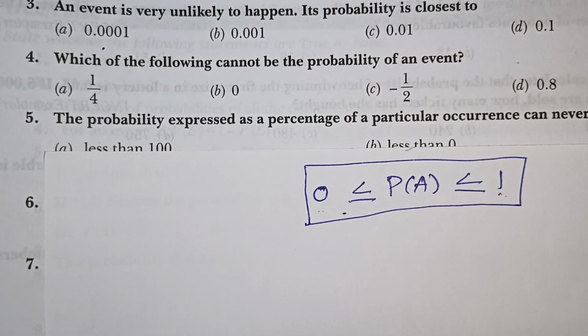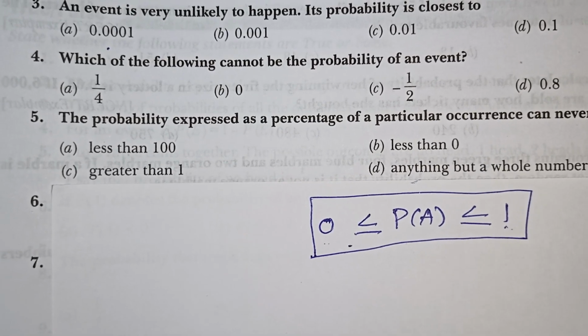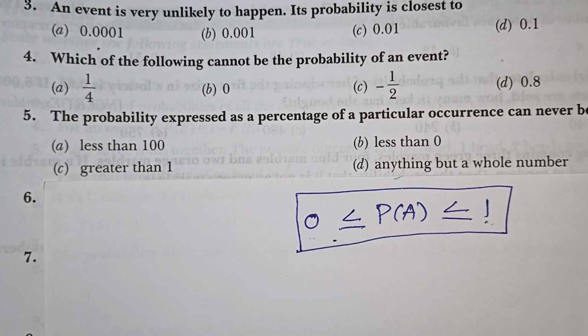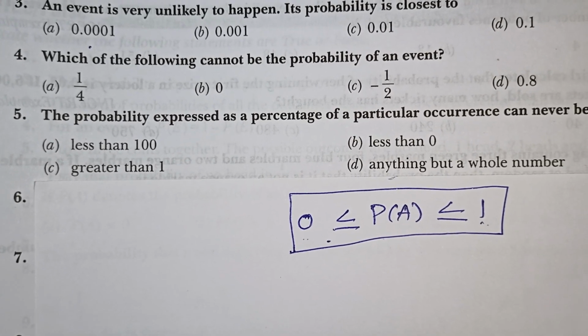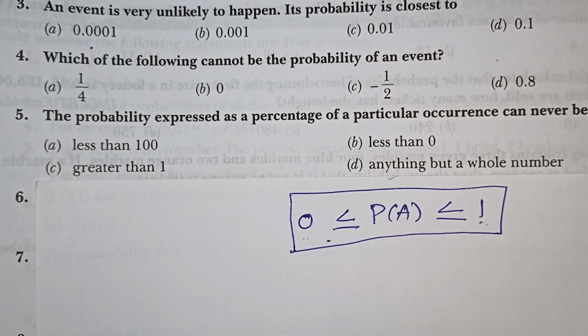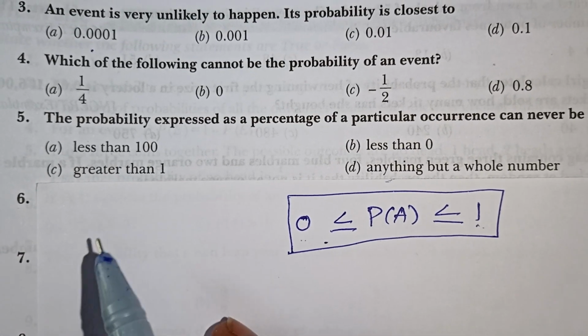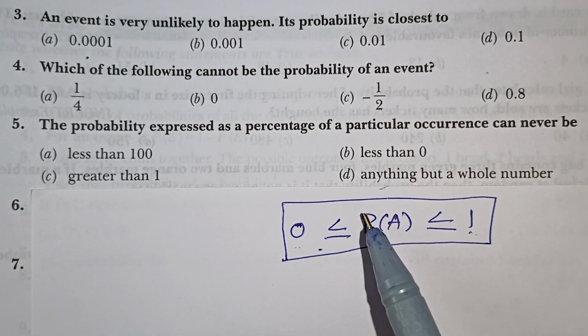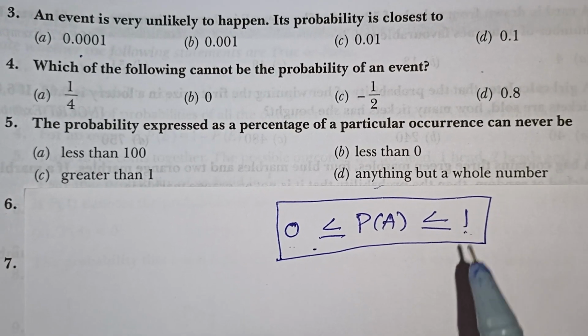We'll move on to the next one, the fifth question. The probability, after finding it, is expressed as a percentage of a particular occurrence. It can never be what number, they are asking. Our options are less than 100, greater than 1, less than 0, anything but a whole number.